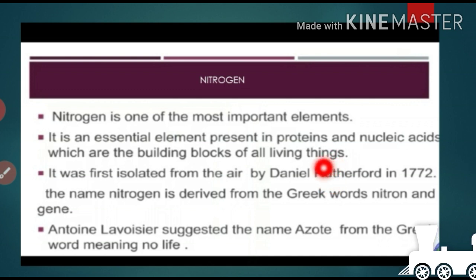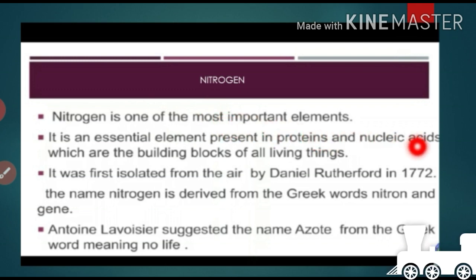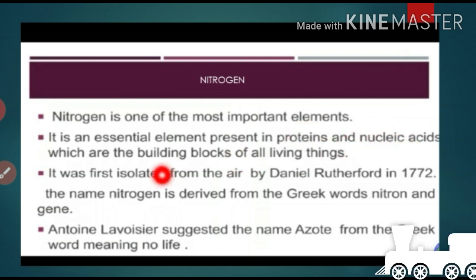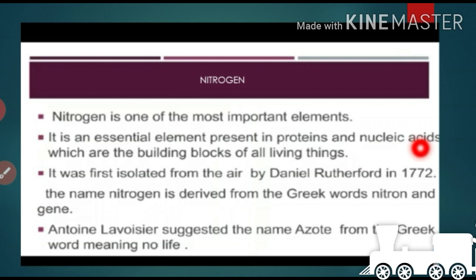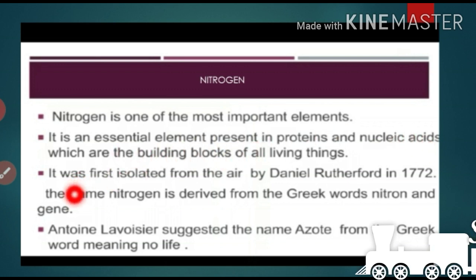All living things contain proteins and nucleic acids, so it is a very essential element.